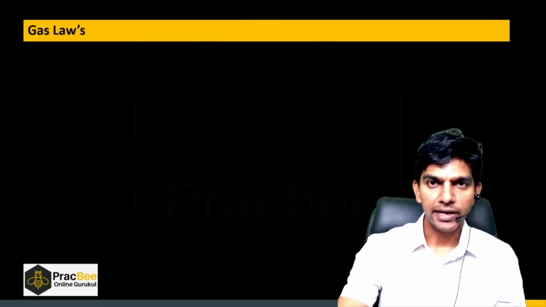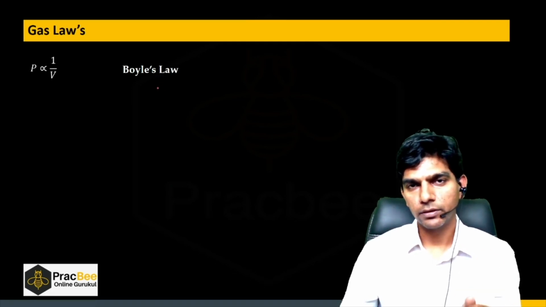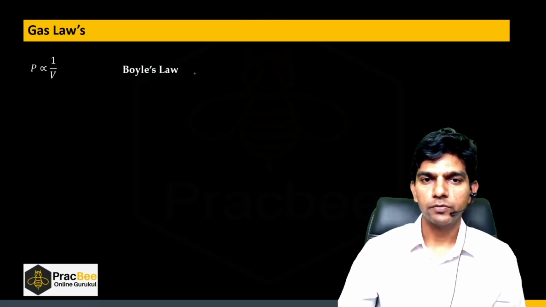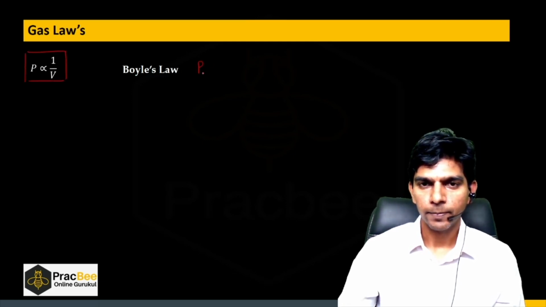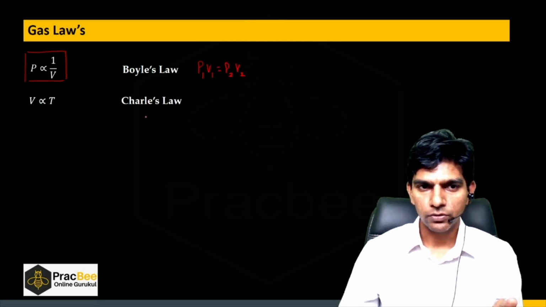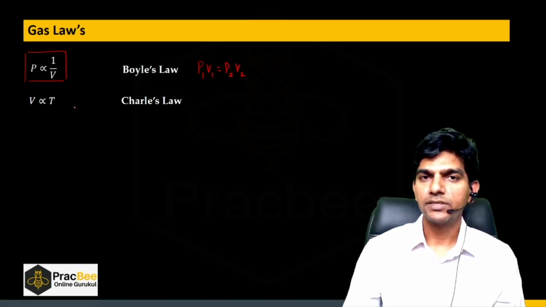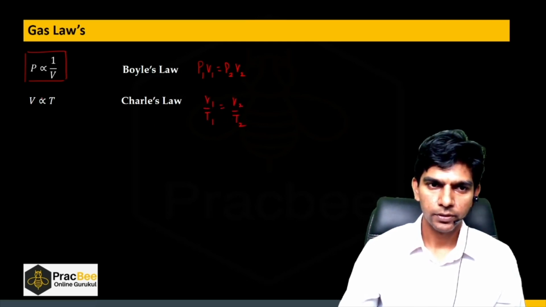Now let us see the different gas laws that we have to remember. First is Boyle's law. In Boyle's law, for a given mass of the gas and for constant temperature, pressure is inversely proportional to the volume. So you should remember that we can apply P1 V1 equals P2 V2. Now let us see Charles's law. For a constant pressure for a given amount of gas, volume is directly proportional to the temperature. So we can apply V1 by T1 equals V2 by T2.